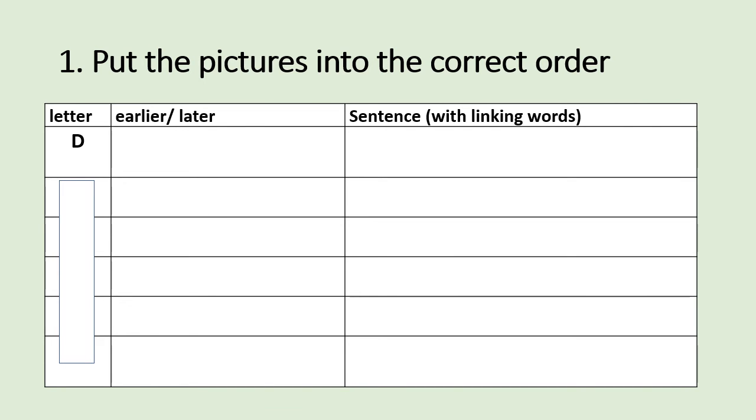Pause the video and find out the correct order. You can make a grid like this one, but you don't have to. If this is the order in which you put the pictures, you're correct. The story starts at picture D, when Drake was a young boy.